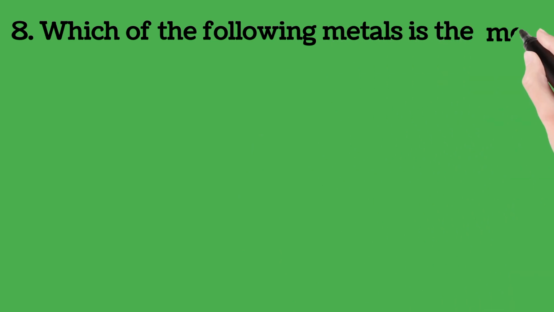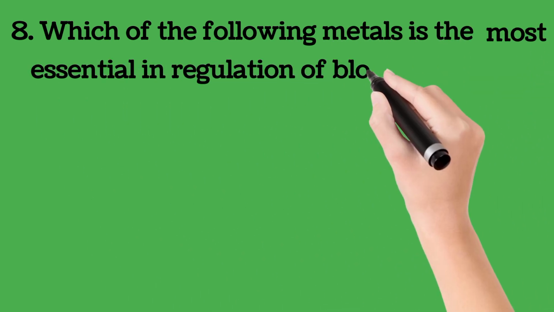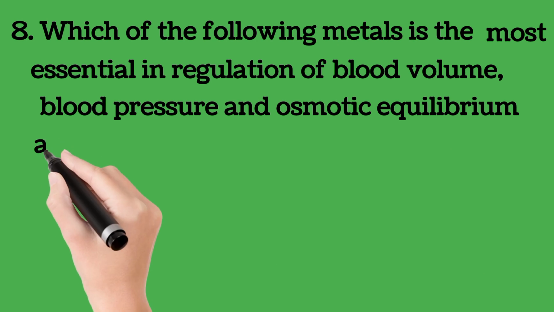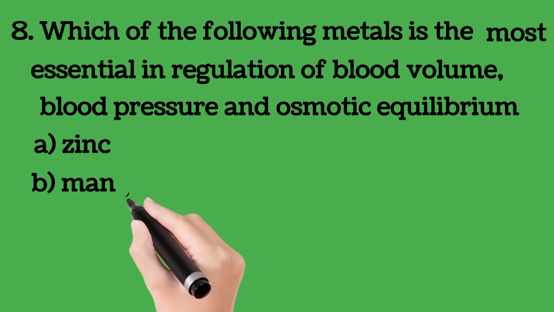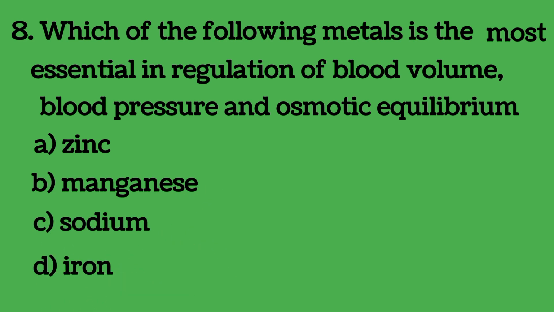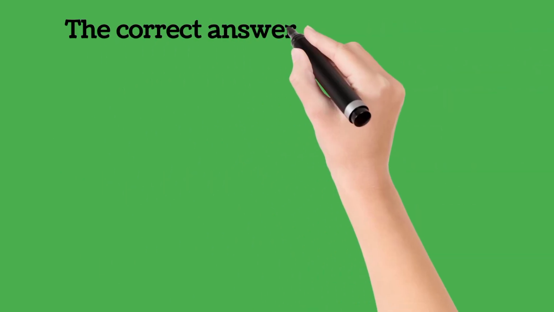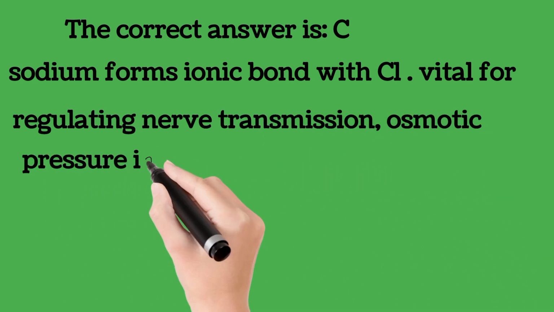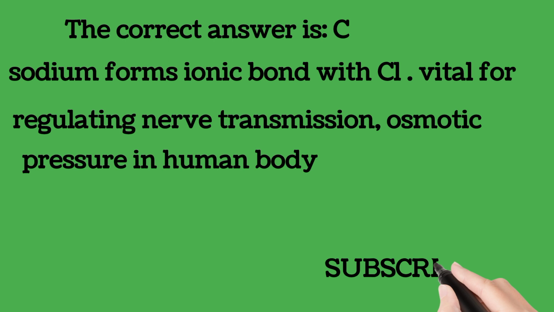Number 8. Which of the following metals is the most essential in regulation of blood volume, blood pressure, and osmotic equilibrium? A. Zinc, B. Manganese, C. Sodium, D. Iron. Let's go. The correct answer is C. Sodium forms an ionic bond with chlorine, very vital for regulating nerve transmission and osmotic pressure in the human body.